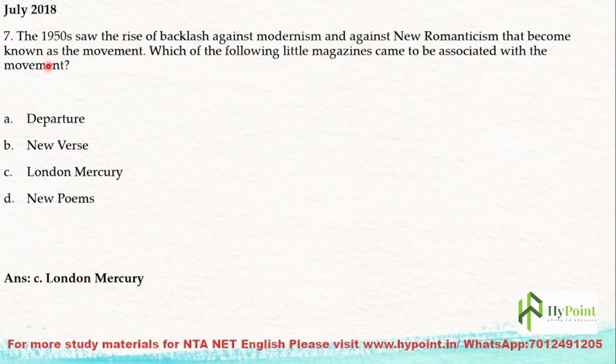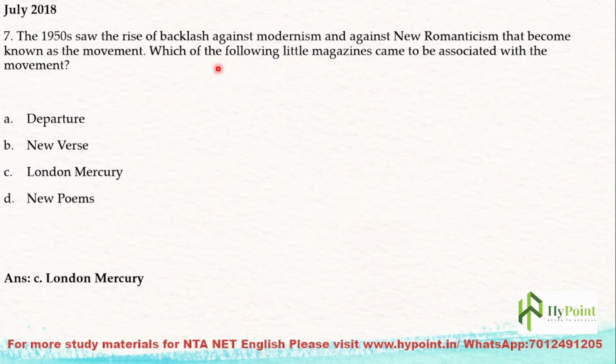Next, the 1950s saw the rise of a backlash against modernism and against new romanticism that became known as the Movement. Which of the following little magazines came to be associated with the Movement? See, in the 1950s there was a regression against the modernist movement and also against new romanticism.